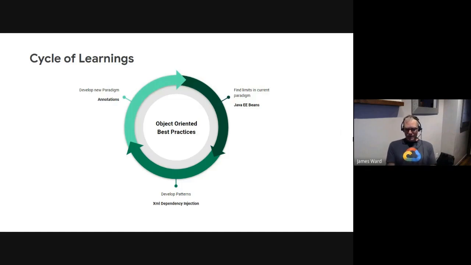But what continues to happen in programming is that when we develop these patterns, oftentimes these patterns will percolate into the underlying programming languages and frameworks. For example, following on from XML dependency injection, we developed a new pattern for doing this with annotations. And so that allowed us to evolve our programming language and our frameworks to deal with some of those original limitations.